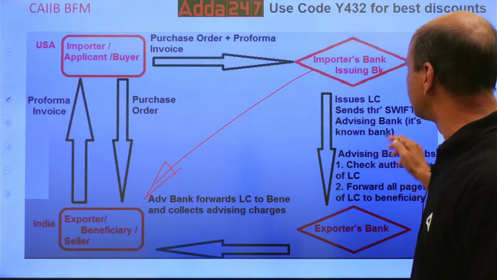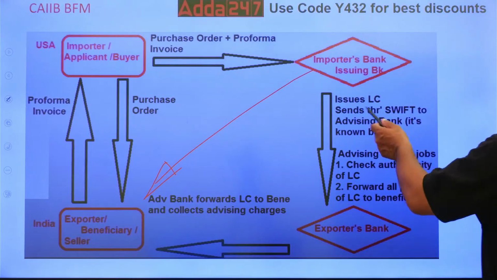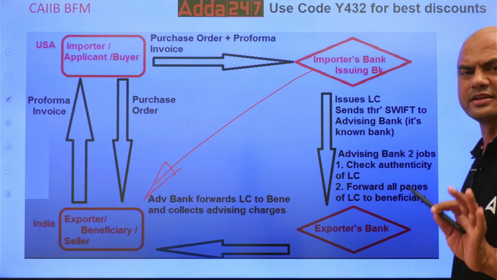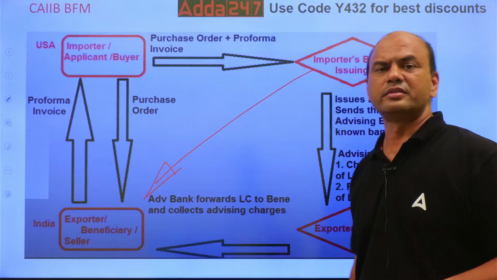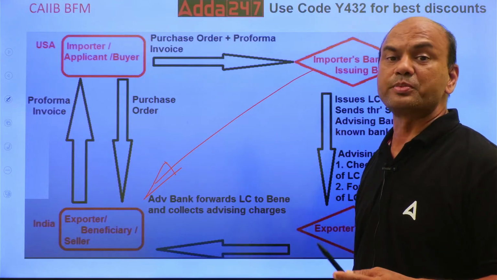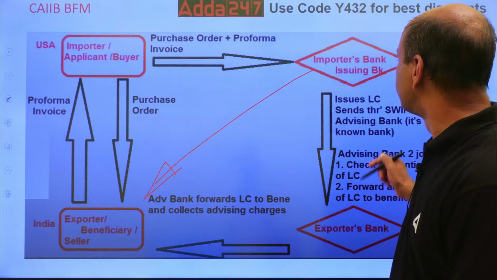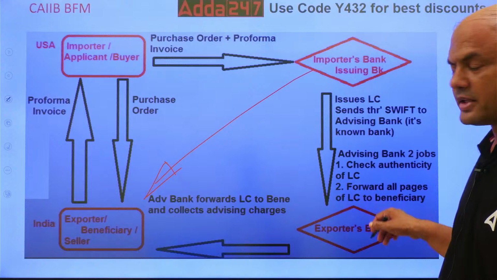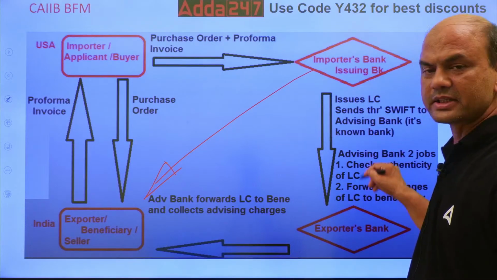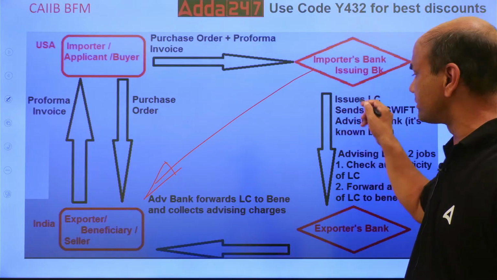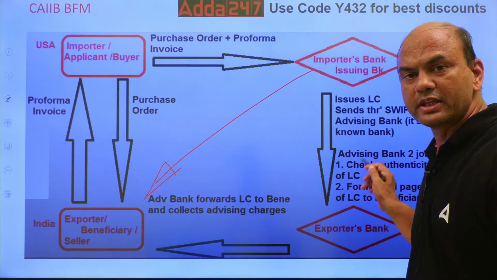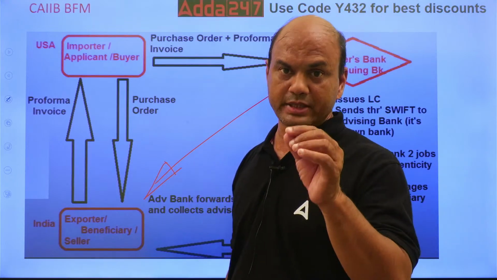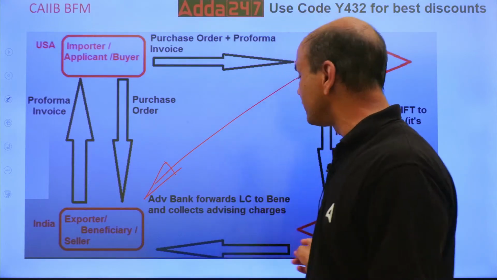So this issuing bank will prepare the LC and instead of sending directly to the seller, it will send via SWIFT. It issues the LC, sends through SWIFT to the advising bank. It's a known bank, so it's an agent. You can say agent bank also, or corresponding bank also. Now what will this advising bank do? This advising bank will take the printout of this LC. See, the LC has come through SWIFT. It will take the printout of the LC, check whether the printout is proper or not. All the pages have come, everything has come. And then it will forward it to the